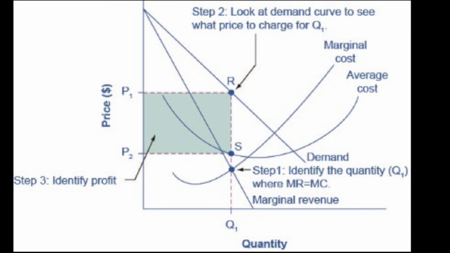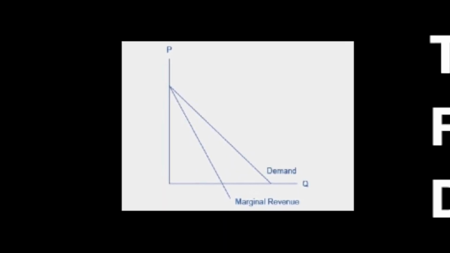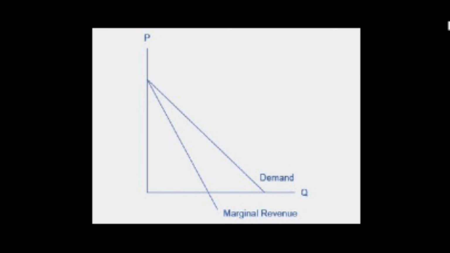Step 3. The monopoly is going to identify its profit. Total revenue will be Q1 multiplied by P1. Total cost will be Q1 multiplied by the average cost of producing Q1, which is point S on the average cost curve, at P2. Profits will be the total revenue rectangle minus the total cost rectangle, which is the shaded zone the figure shows. The monopolist's marginal revenue curve versus the demand curve. Since the market demand curve is downward sloping, the marginal revenue curve for a monopolist lies beneath the demand curve.